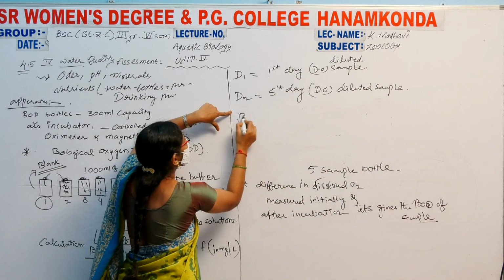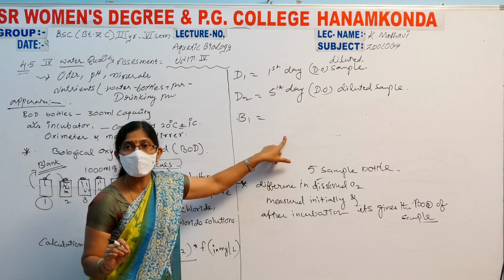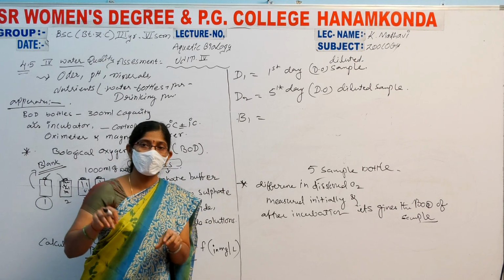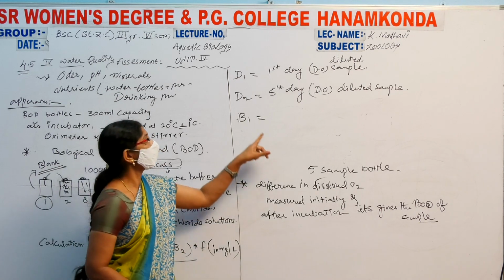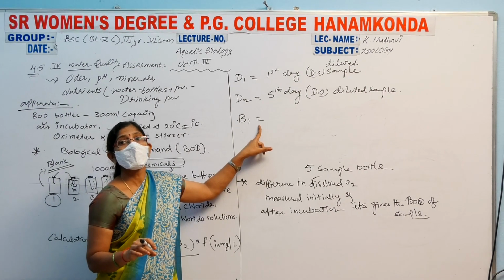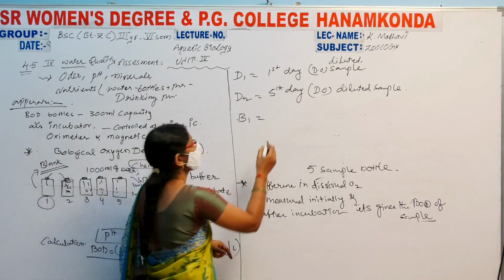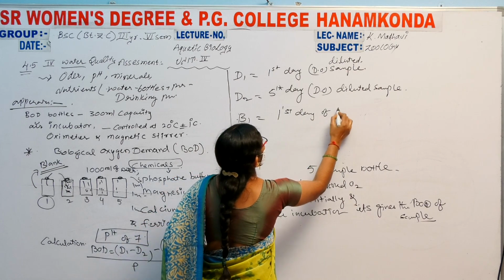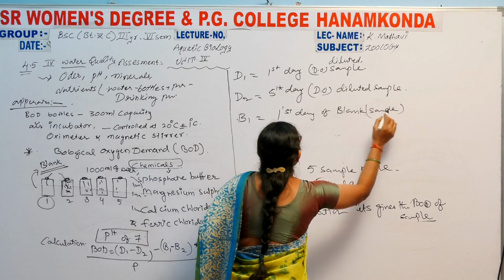Where is B1? B1 means the blank. The bottle is filled with only tap water, and we compare it with the sample where we add sewage water and some nutrients into the bottle. Here B1 is the blank water bottle solution, the first day of the blank sample.